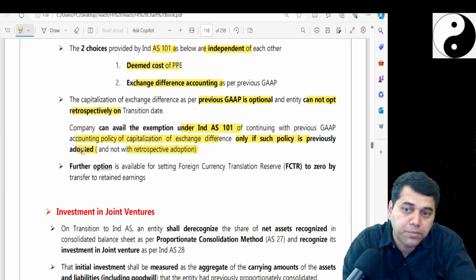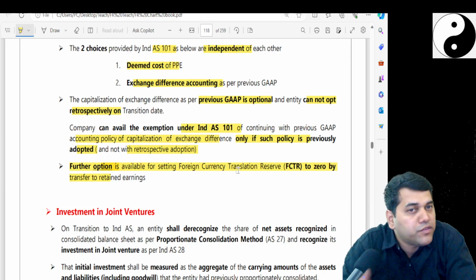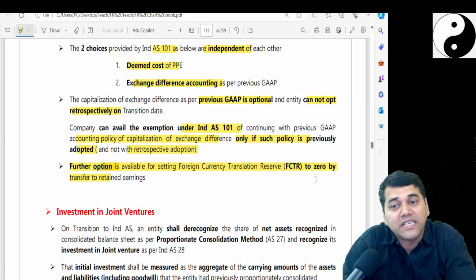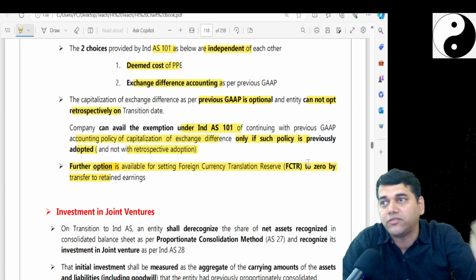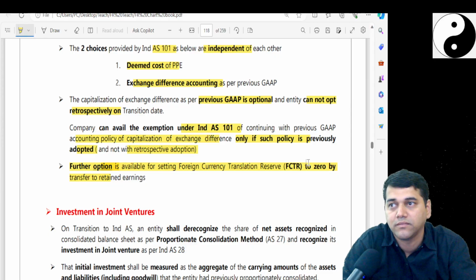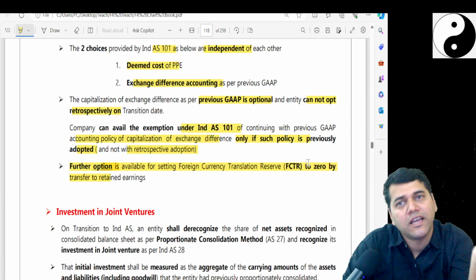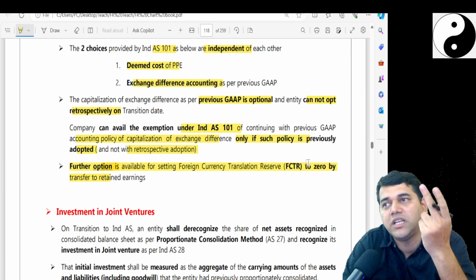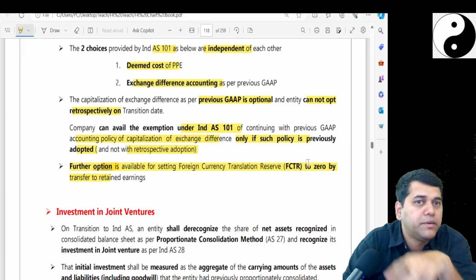And in this option, if there is any balance lying in your FCTR, foreign currency translation reserve, I will permit you to make that balance zero by transferring that to retained earnings. This is one option. If in the question they said that they have opted for it, you have to pass one journal entry, retained earnings account debit to FCTR or FCTR account debit to retained earnings.